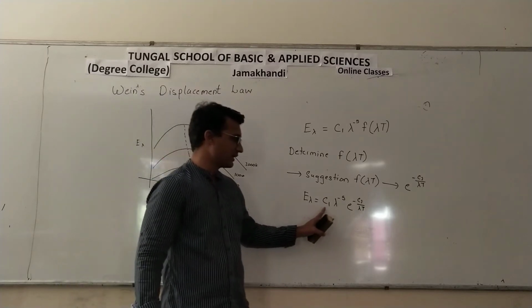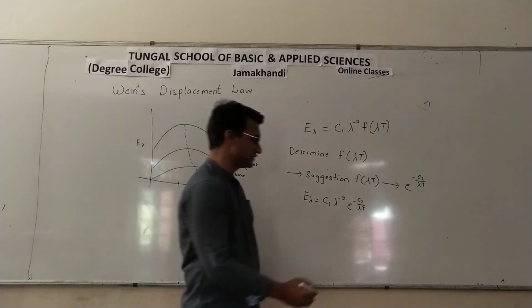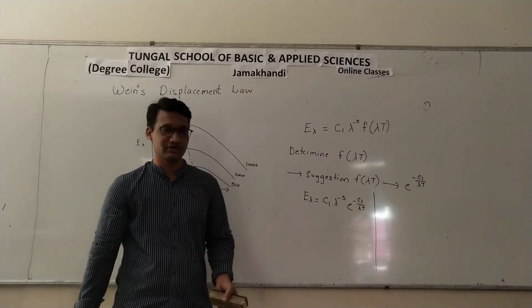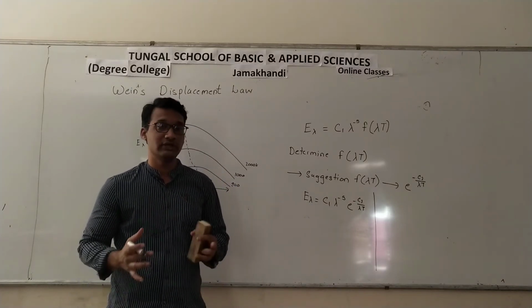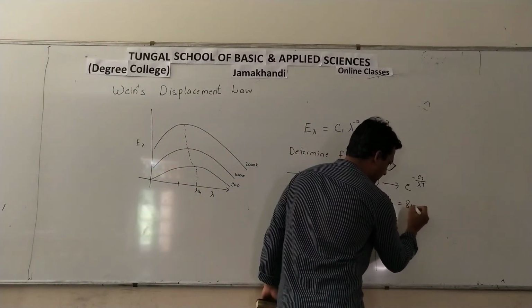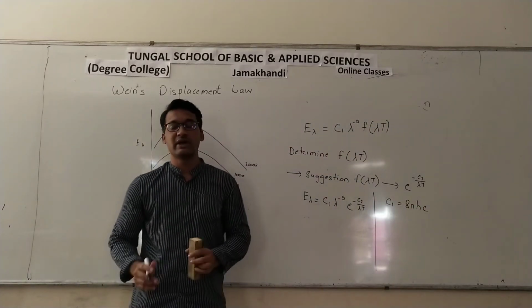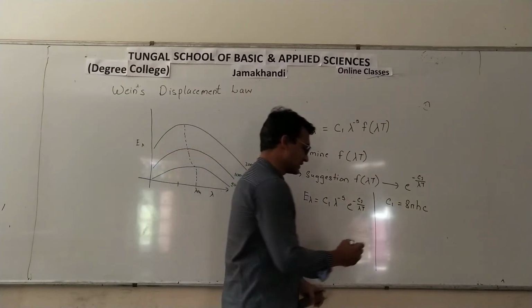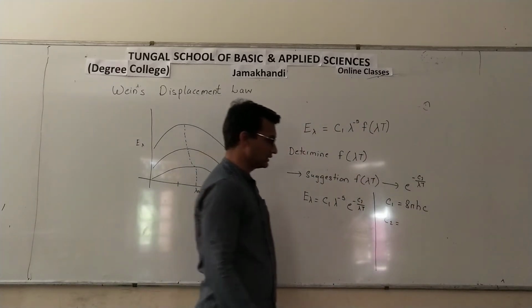Now we still have to find the values of C1 and C2. He found these values by doing experiments. Once you know the equation, you can do the experiment and find out the value of the constant. So for C1, he got the value 8 pi h into c, where h is Planck's constant and c is the velocity of light. Second, for C2, he got the equation.